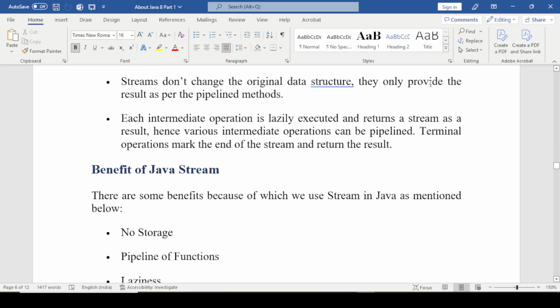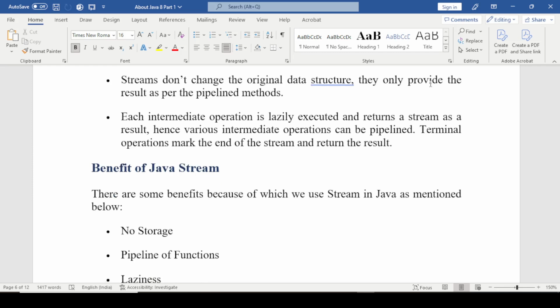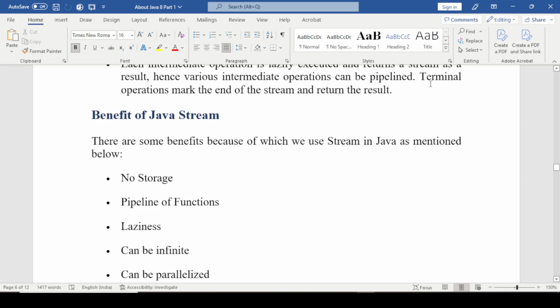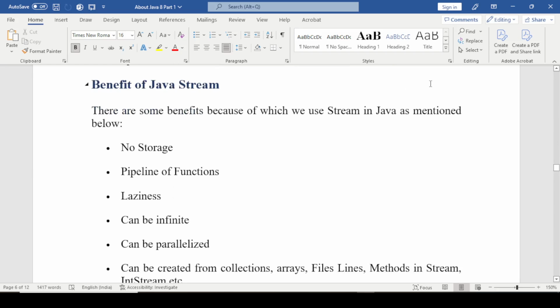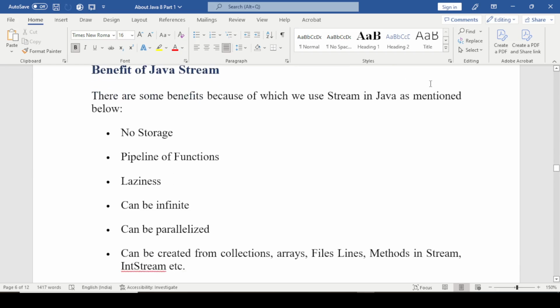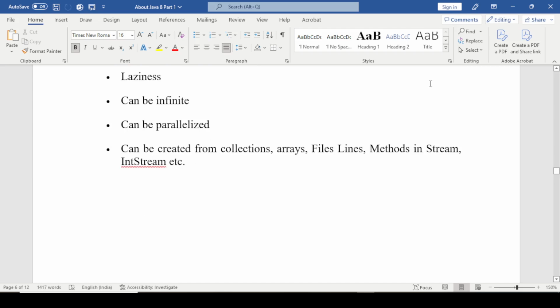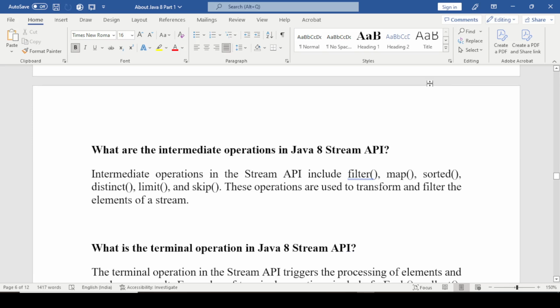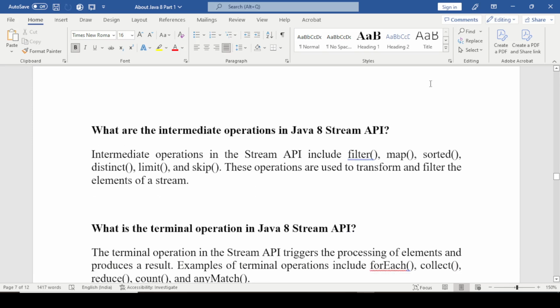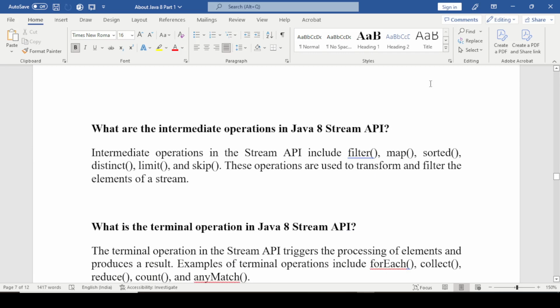Next question is benefits of Java streams. There are some benefits because of which we use streams in Java instead of loops. First of all, no storage, pipeline of functions, laziness, can be infinite, can be parallelized, can be created from collections, arrays, files, lines, methods, and streams, input streams, etc.